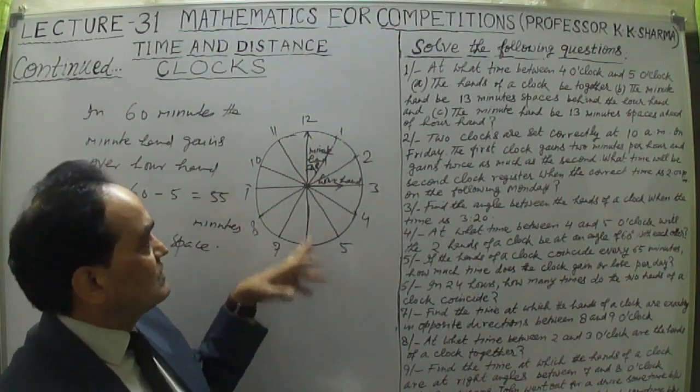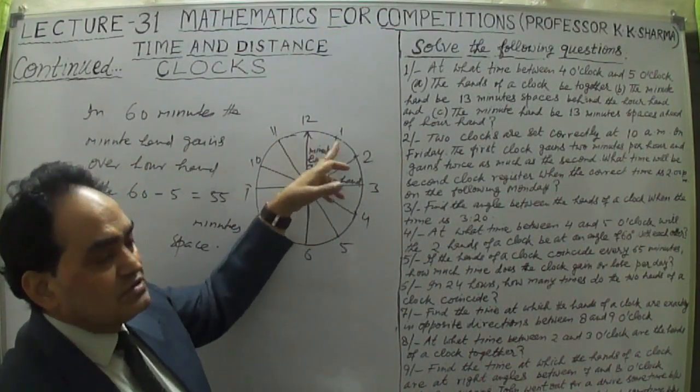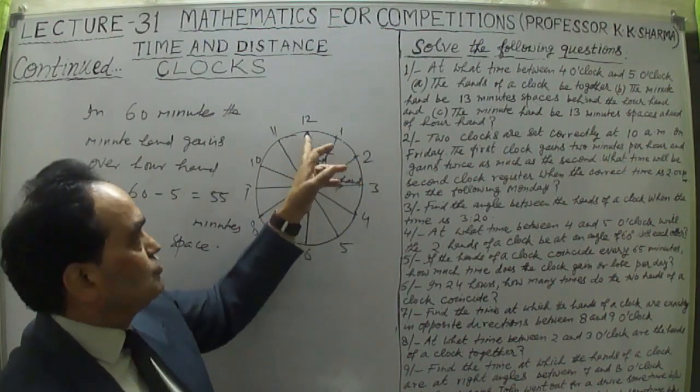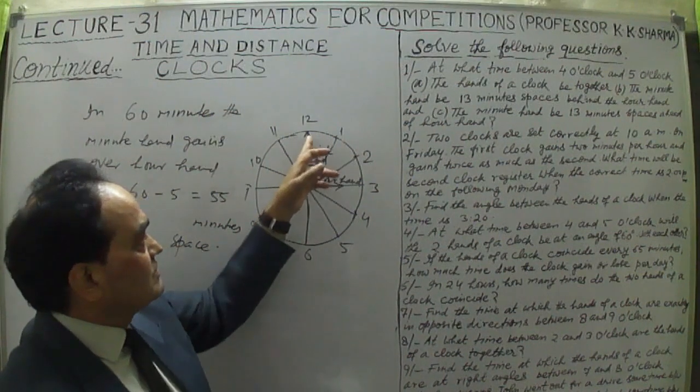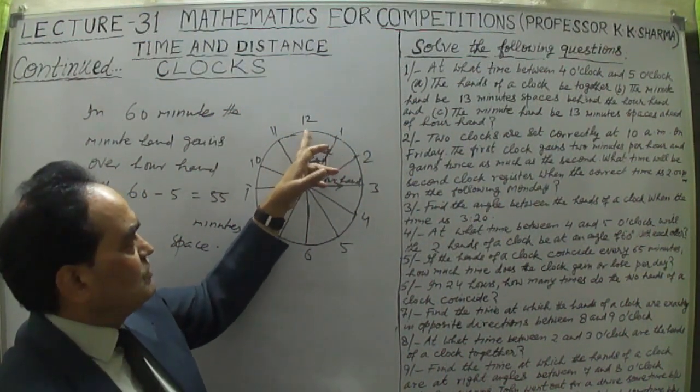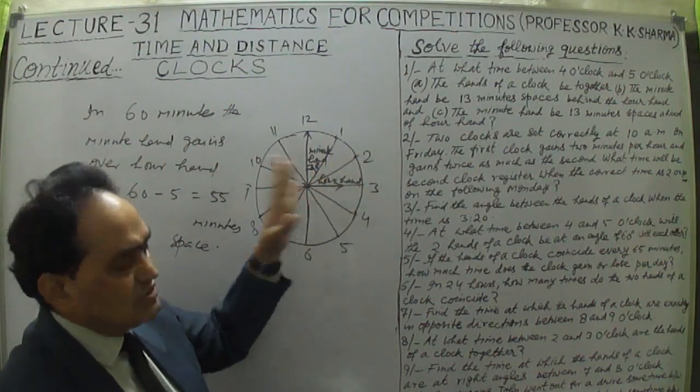Because per 5 minutes, the degree is 30. So a 30-degree angle is covered by the hour hand up to this 1 hour, coming from 12 to 1, or 1 to 2, or 2 to 3, like that.